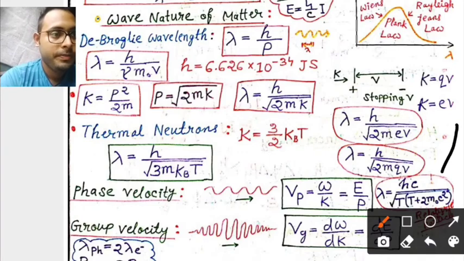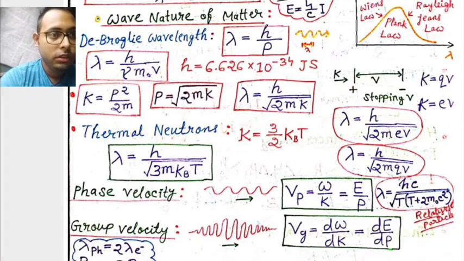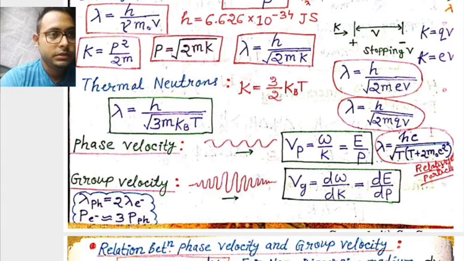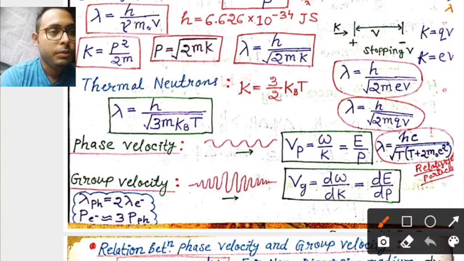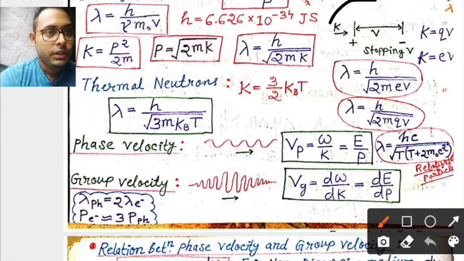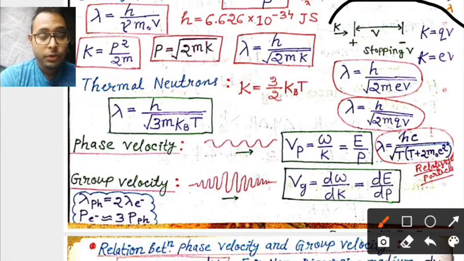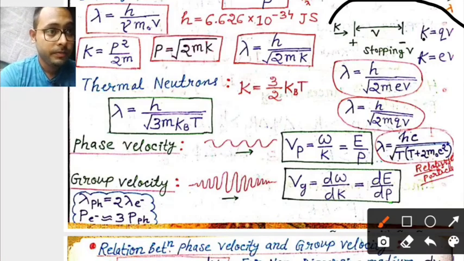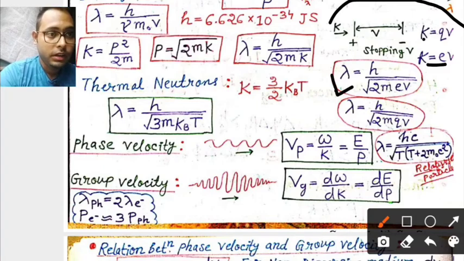And this is the stopping potential, the potential required to stop the electron, eV. We can use this in the de Broglie wavelength, and we get this, and it is also very important.